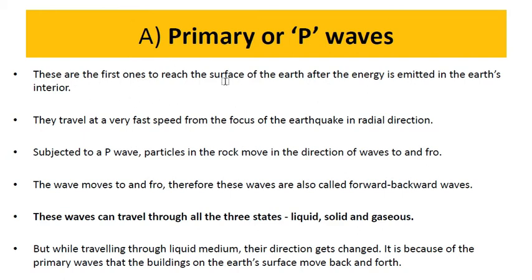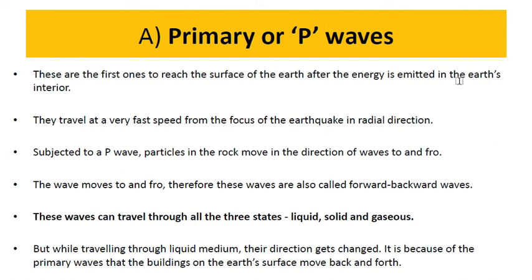These are the first to reach the surface of the earth after the energy is emitted in the earth interior. Okay, जब भी earth के interior में energy emit होती है तो सबसे पहले surface पे जो भी waves आती है उसे हम primary waves बोलते हैं. They travel at a very fast speed from the focus of the earthquake in radial direction. Subjected to P waves, particles in the rock move in the direction of the waves, to and fro.